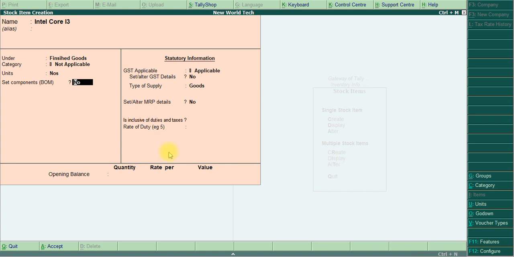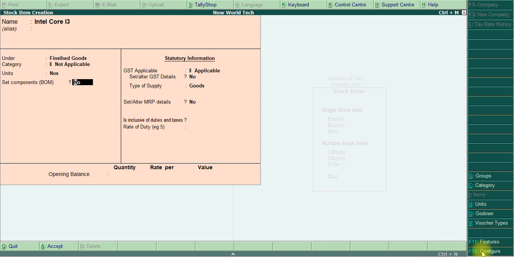If in case it doesn't come, it just moves to the next column after units as numbers, after GST applicable or not. Then you press F12 configuration.